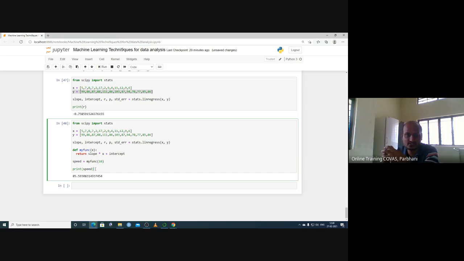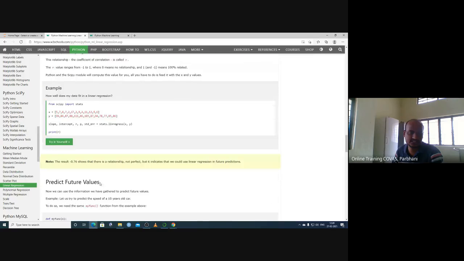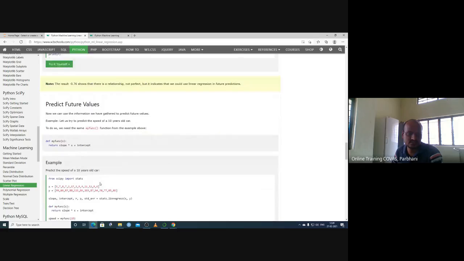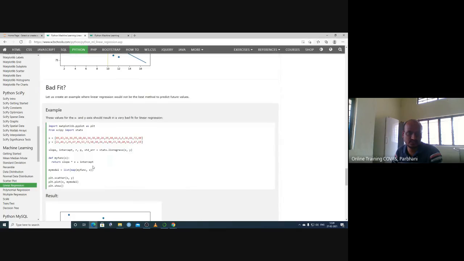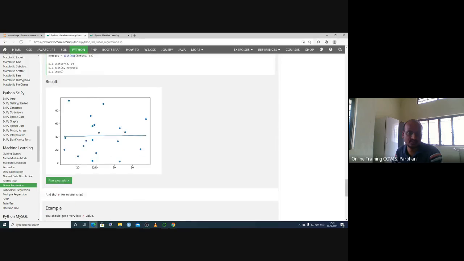Now somebody comes to us and says that this animal has a particular height, and we don't have data for this. Based on the available data, you can analyze it, and using linear regression techniques you can tell the weight of the animal. That is why we are using linear regression techniques. So this is predicting future values. Even if we don't know the value, we can predict it.